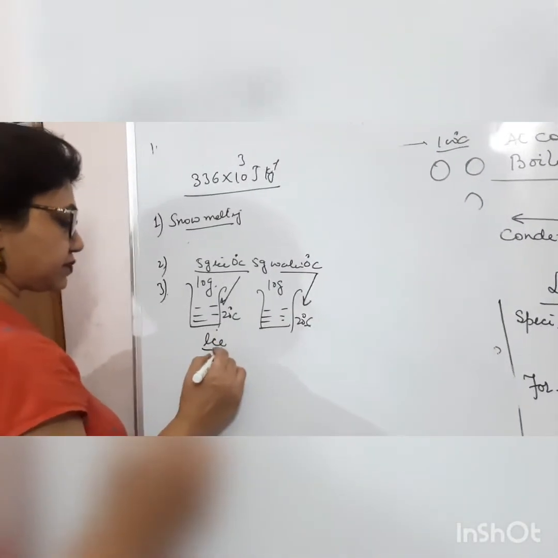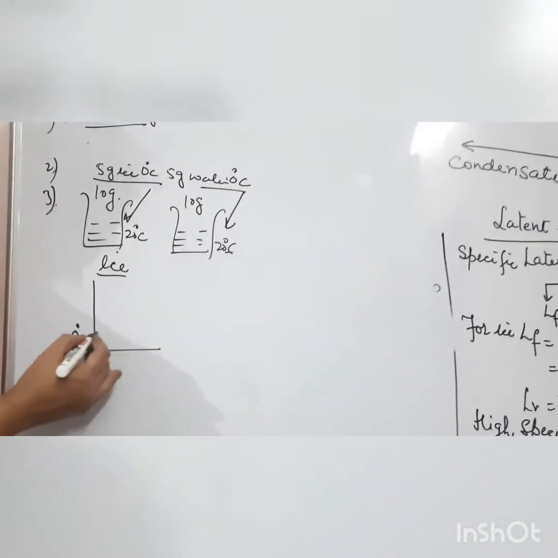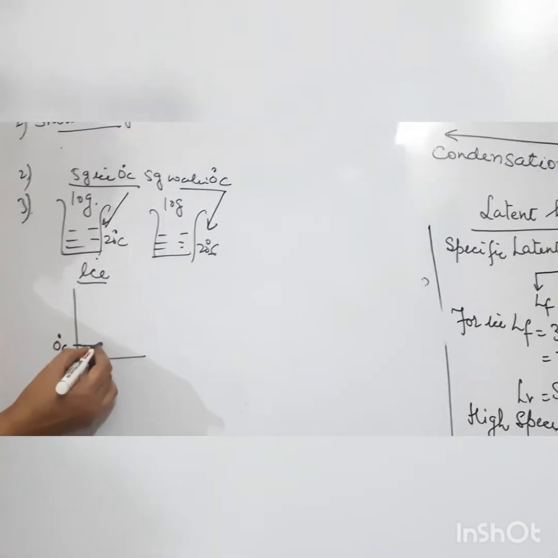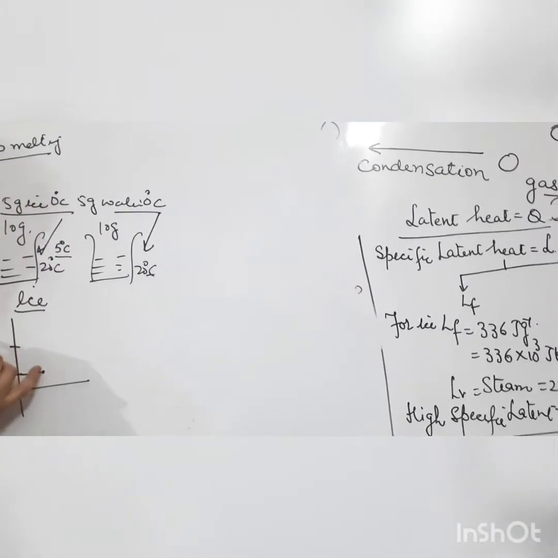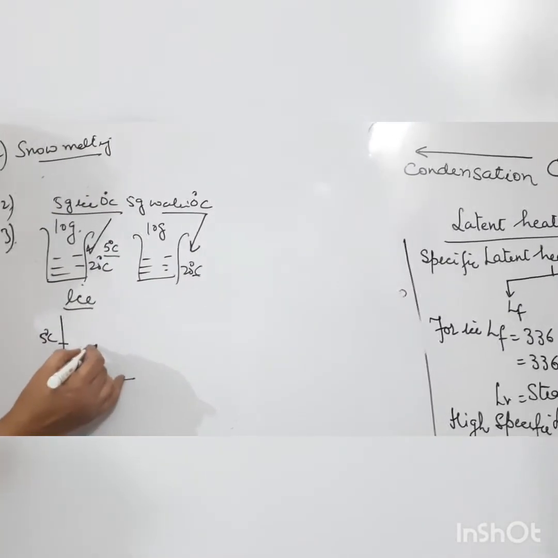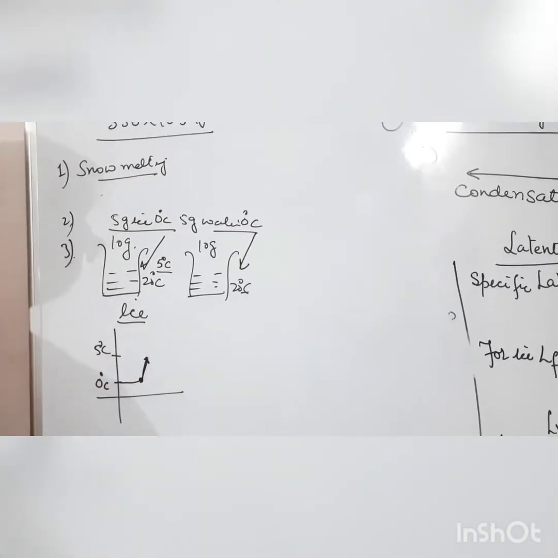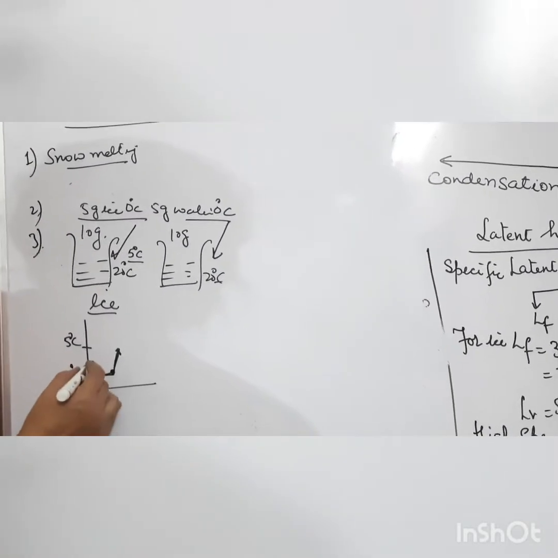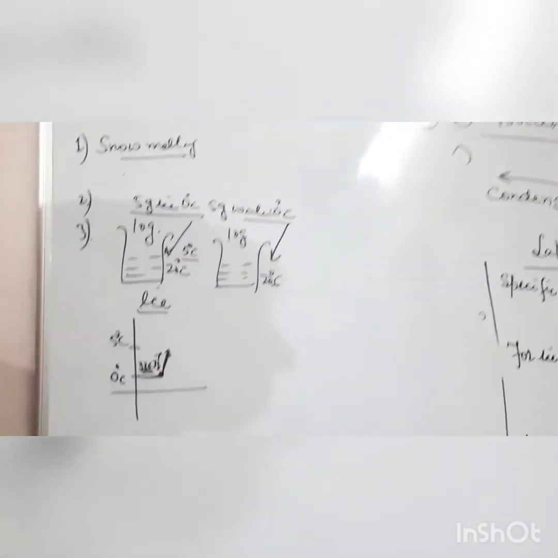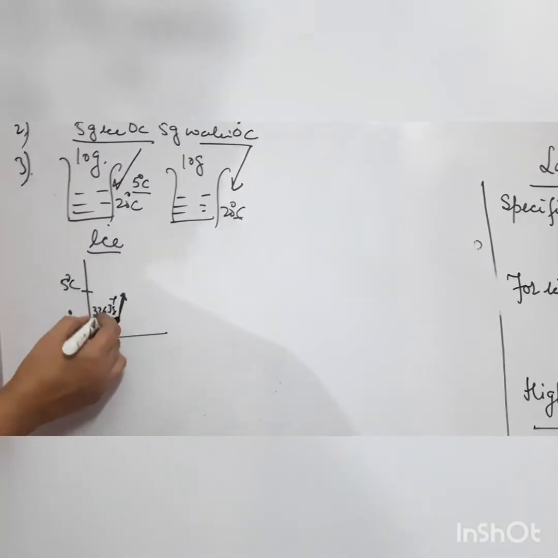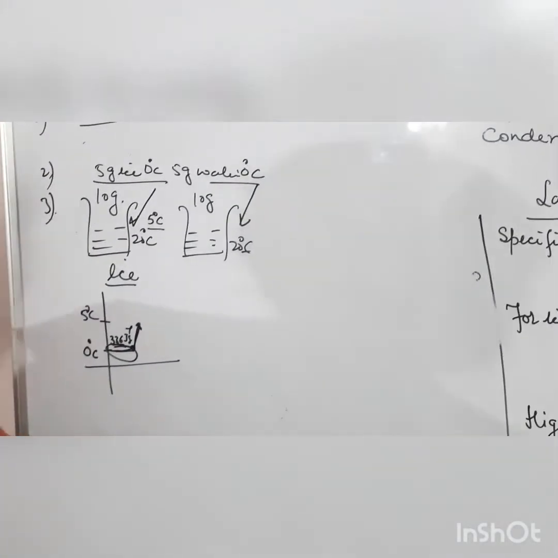Obviously ice. The reason: suppose I consider it at 0 degrees Celsius. Firstly the ice will melt, then suppose the mixture temperature is 5 degrees Celsius. The ice melts, then goes to 5 degrees Celsius, but the water is already water, it only increases temperature up to 5 degrees Celsius. It means ice will take additional heat. How much? 336 joule per gram. So this ice will take additional heat from the coke, and ice will give more cooling effect.